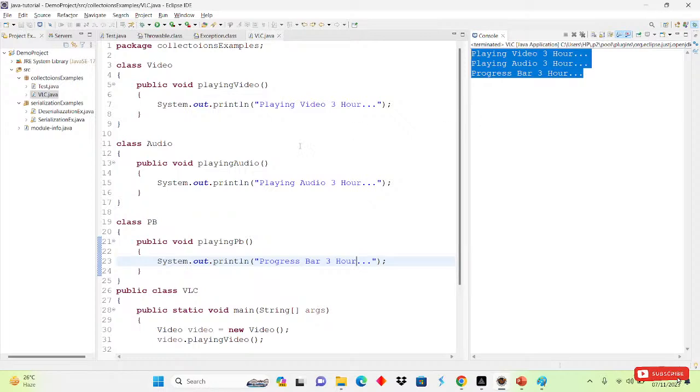So for that we will make this video a thread, this audio a thread, and this progress bar a thread, and we will execute all the threads at the same time. That is the use of multi-threading, and we can resolve this problem with the help of threads. Right now they execute one object after another, but all the threads can run at the same time, because a thread is a small process. That's why we use the concept of multi-threading.